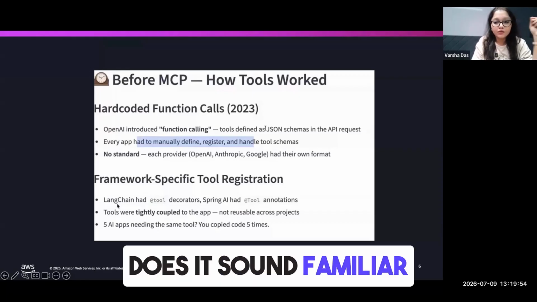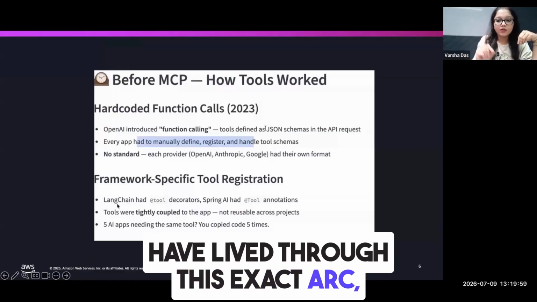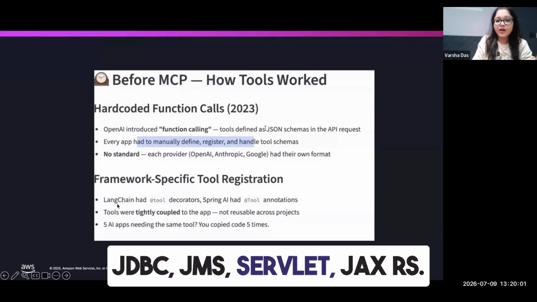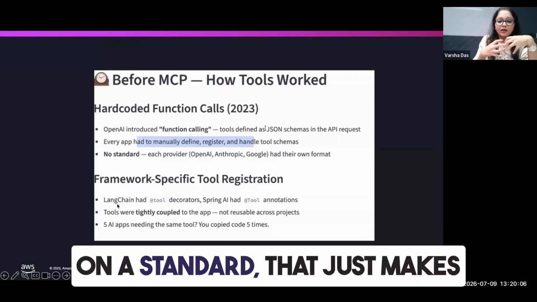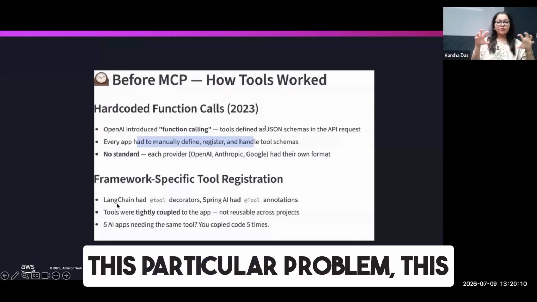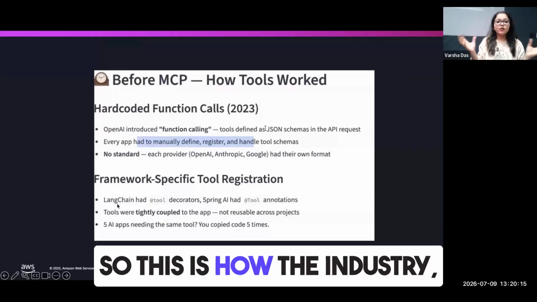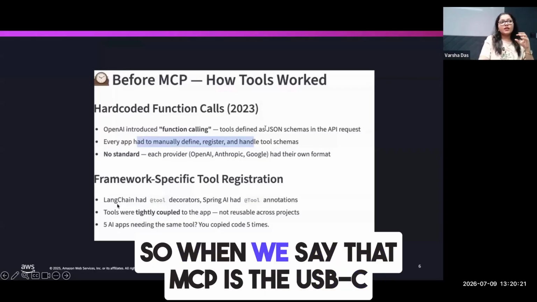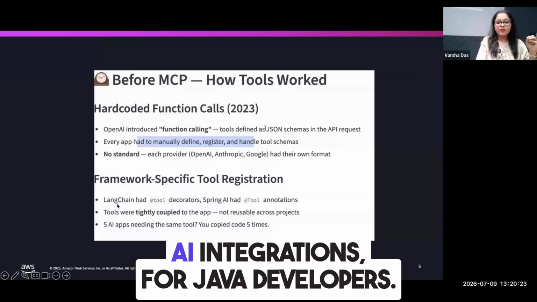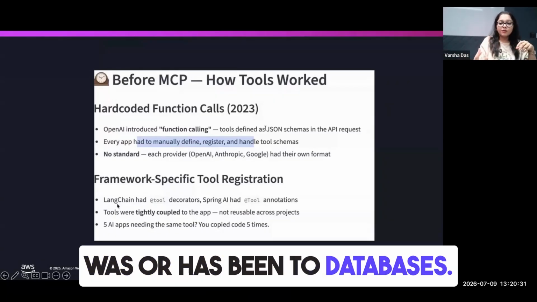Does it sound familiar to Java developers? Because I think Java developers have lived through this exact arc. JDBC, JMS, Servlet, JAX-RS. Every generation, the industry converges on a standard that makes this integration problem kind of invisible. So this is how the AI industry has converged on this standard called MCP. So when we say that MCP is the USB-C for AI integrations, for Java developers, MCP to AI agents is what JDBC has been to databases.